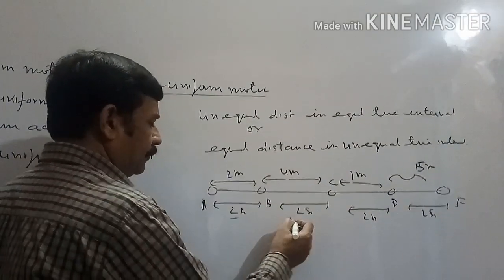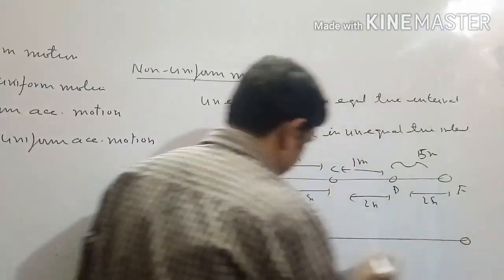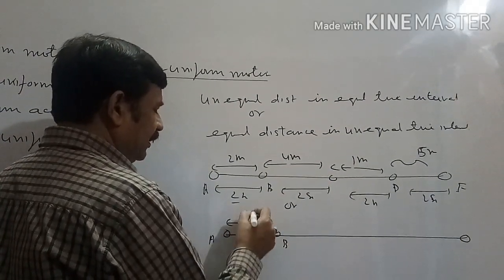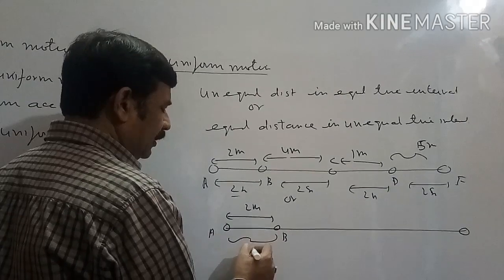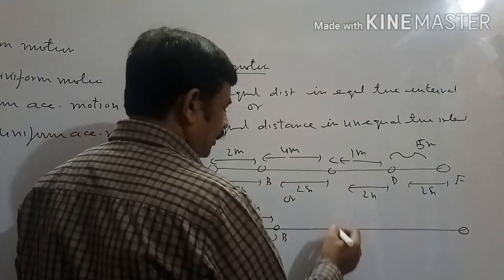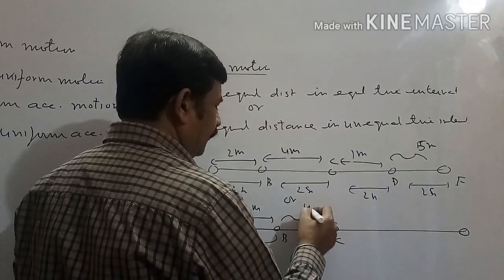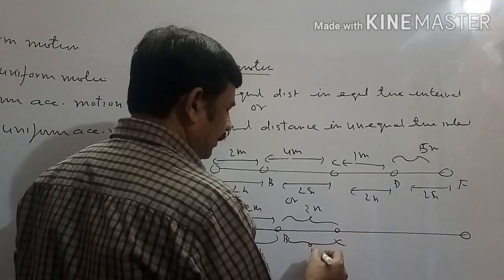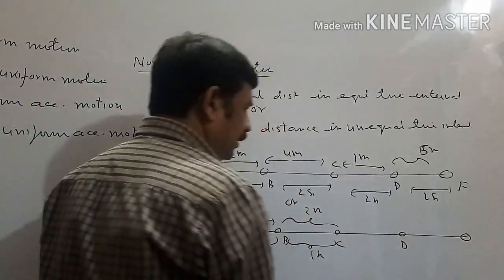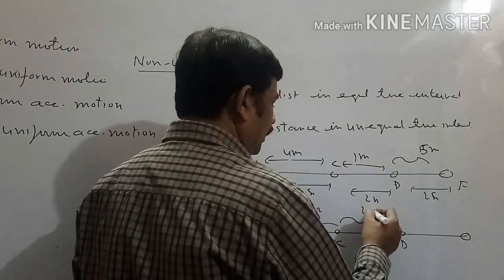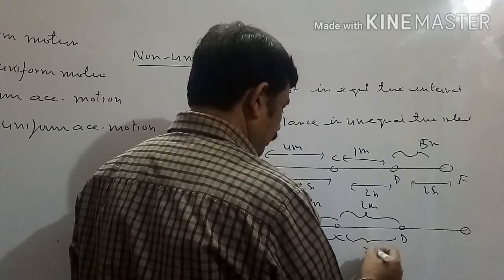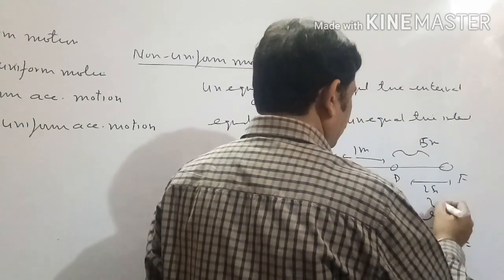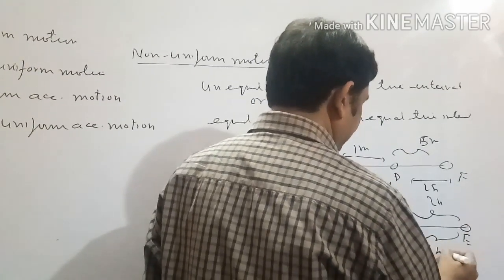Or, the body reaches A to B, traveling a distance of 2 meters in a time interval of 3 seconds. The body reaches B to C, traveling a distance of 2 meters in a time interval of 1 second. The body reaches C to D, traveling a distance of 2 meters in a time interval of 2 seconds. The body reaches D to E, traveling a distance of 2 meters in a time interval of 1 second.